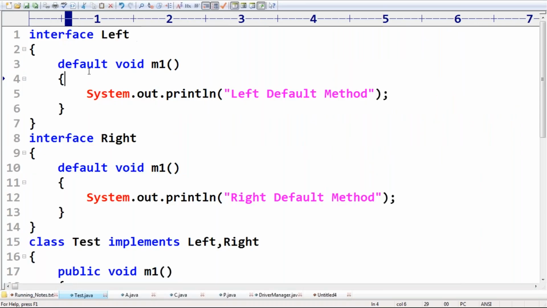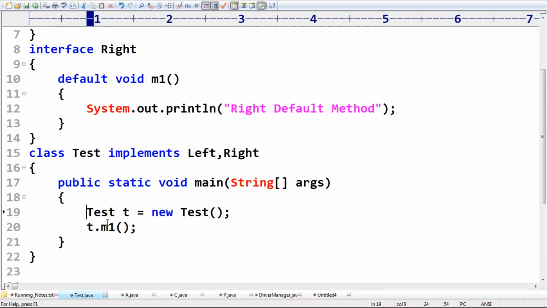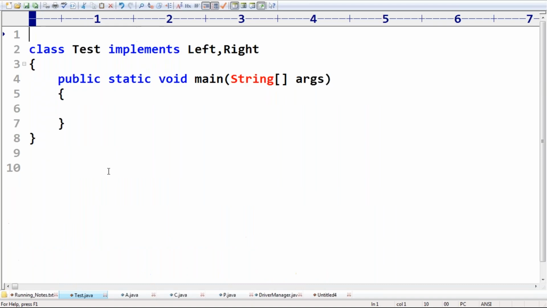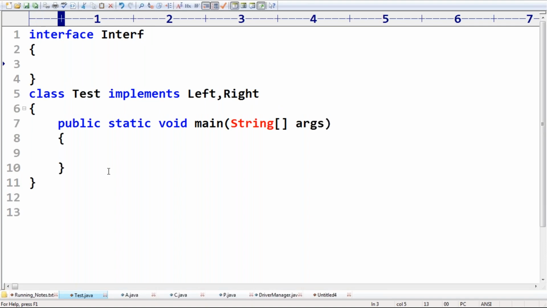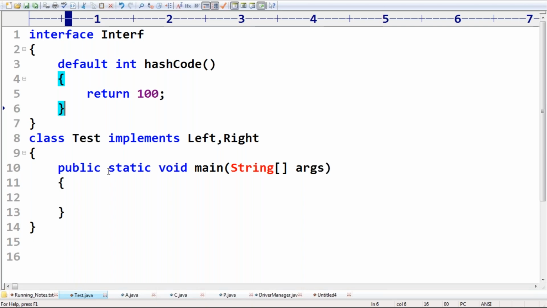So just observe very carefully about this one. Now my requirement is, I have one interface. Assume that interface Interrupt is there. Now observe, if I take default int hashCode, return 100, is it valid or invalid? Please confirm. It is invalid, because you know the reason. So this one is invalid.